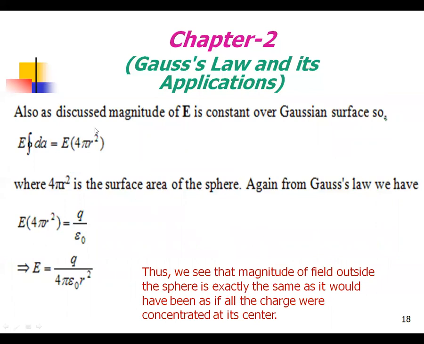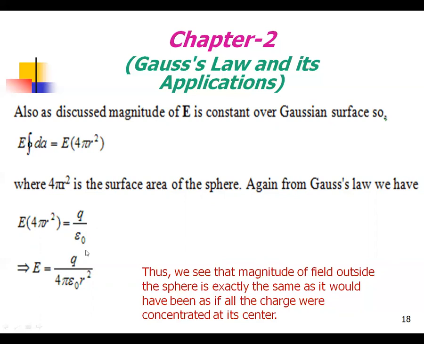The magnitude of E is constant over the Gaussian surface, so E integral dA equals E into 4 pi r square, where 4 pi r square is the surface area of the sphere. Again from Gauss's law, E 4 pi r square equals Q by epsilon naught. Therefore we get E equals Q by 4 pi epsilon naught r square.